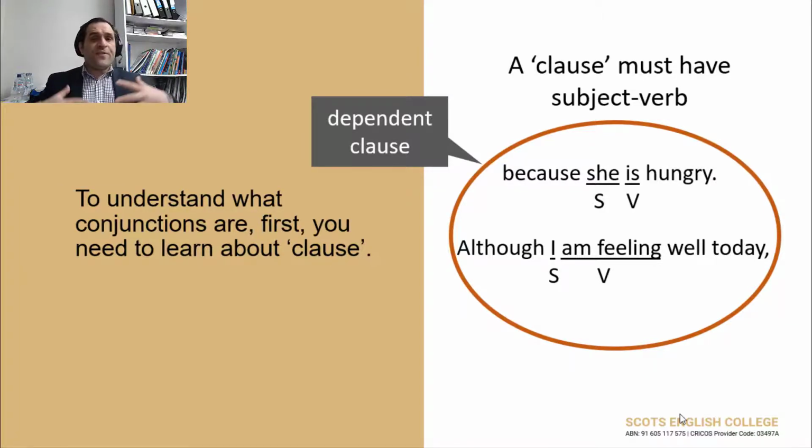If I say I'm feeling well today, the meaning is clear. I don't need to add any more words to make the sentence clearer. It's a complete sentence. It's a complete thought. But if you look at these here, because she's hungry, I don't know what the meaning is. I don't know what the full thought is.